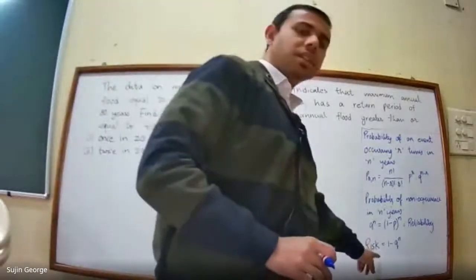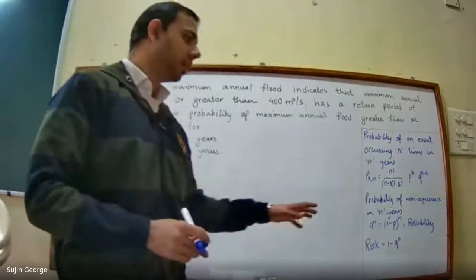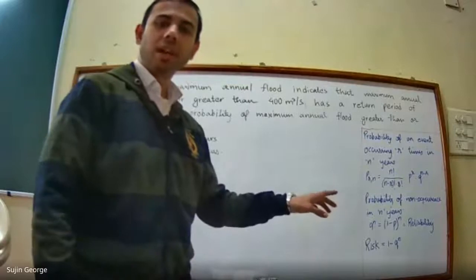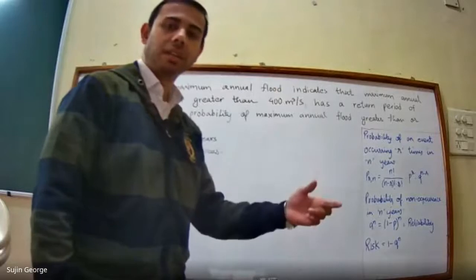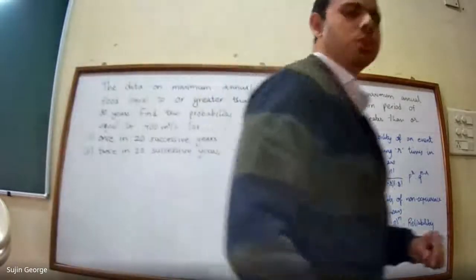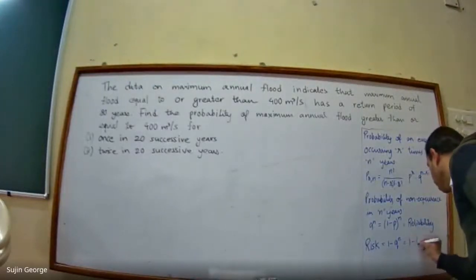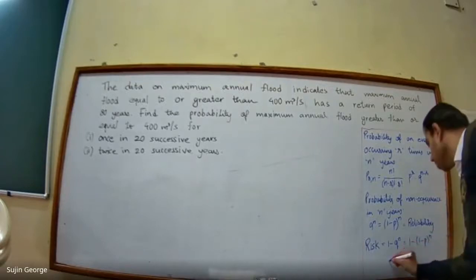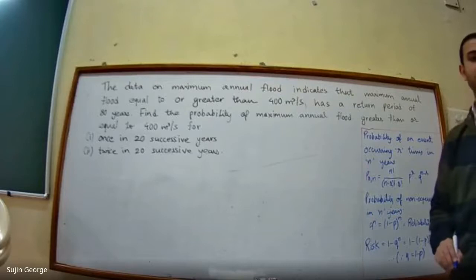So what is risk? Risk is 1 minus q to the power n, and it is the probability of occurrence at least one time in n years. That is known as risk. When the word "at least" comes, it means it is risk, at least once in n years. So risk is given by 1 minus q to the power n, and this q to the power n can be written as (1 minus p) to the power n, because q is equal to 1 minus p.